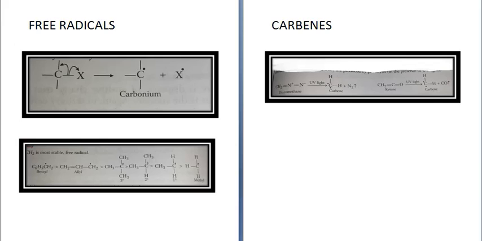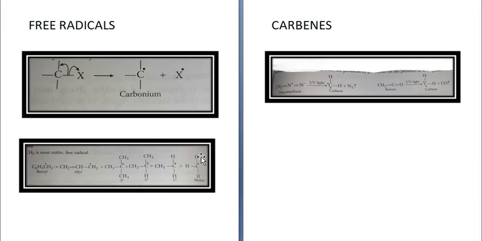This is the order of stability of free radicals. The tertiary, secondary and primary free radicals can be explained on the basis of hyperconjugation and bond dissociation energy. Larger the bond dissociation energy, lesser will be the stability.